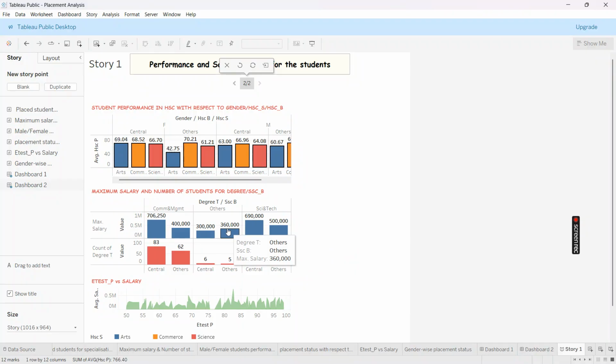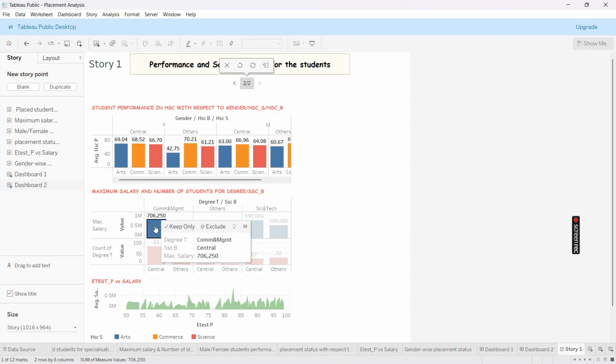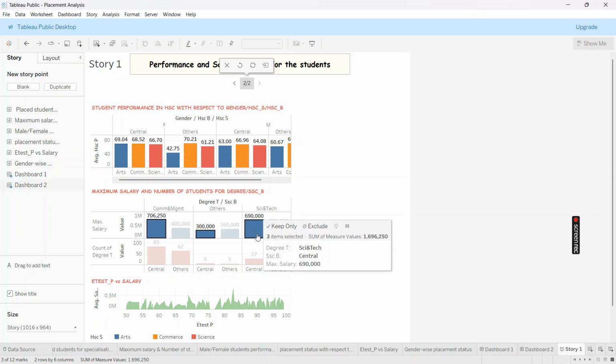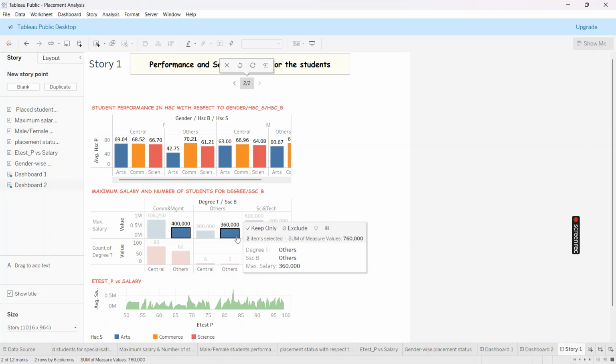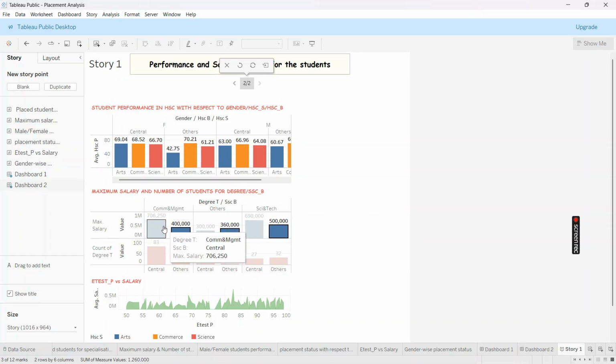The next is the central board. Overall, central board students are likely to get higher salary compared to other board students, because here we have 7 lakh, 3 lakh and 6, 9. Overall, the sum is more than 16 lakhs. But for other board, we have only around 12 lakhs. So overall, central board students are getting higher salary compared to other board students.